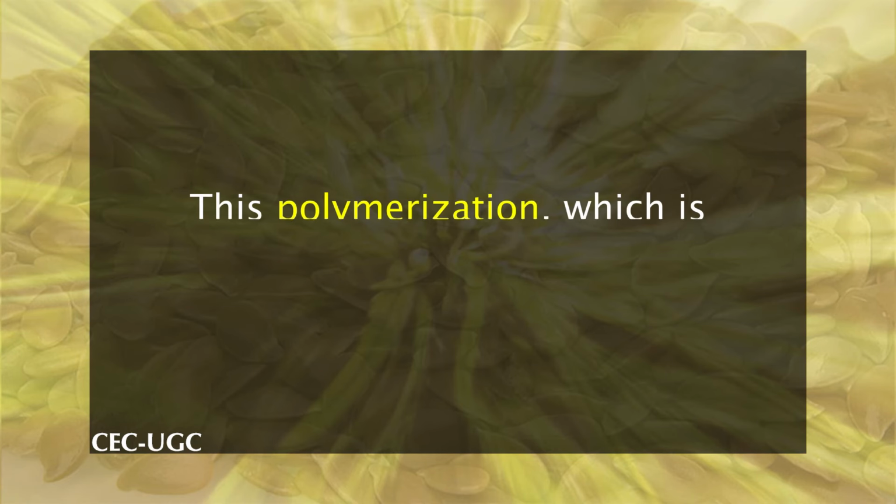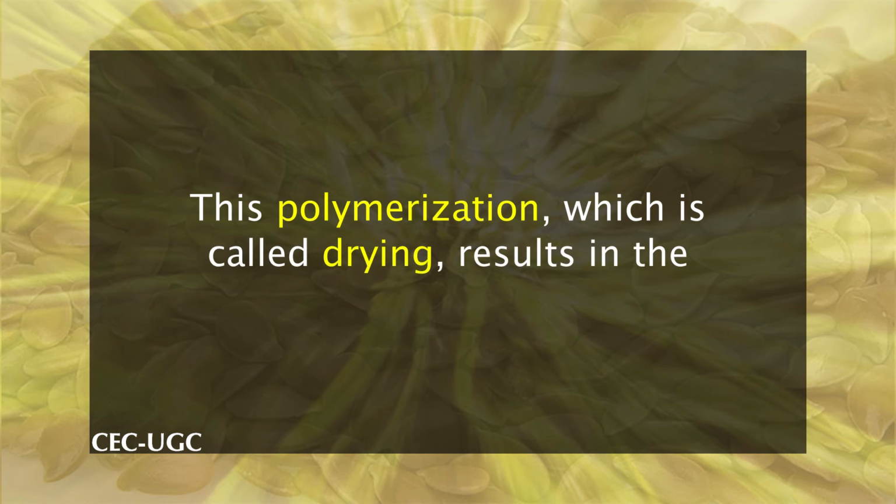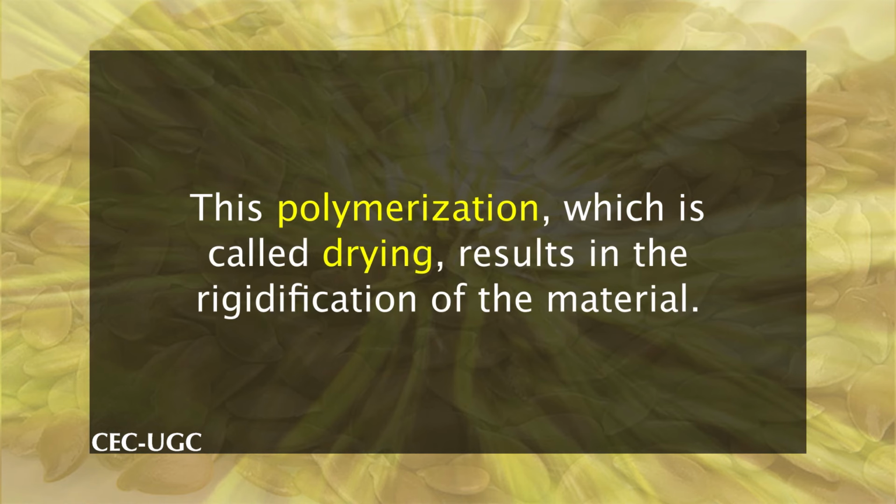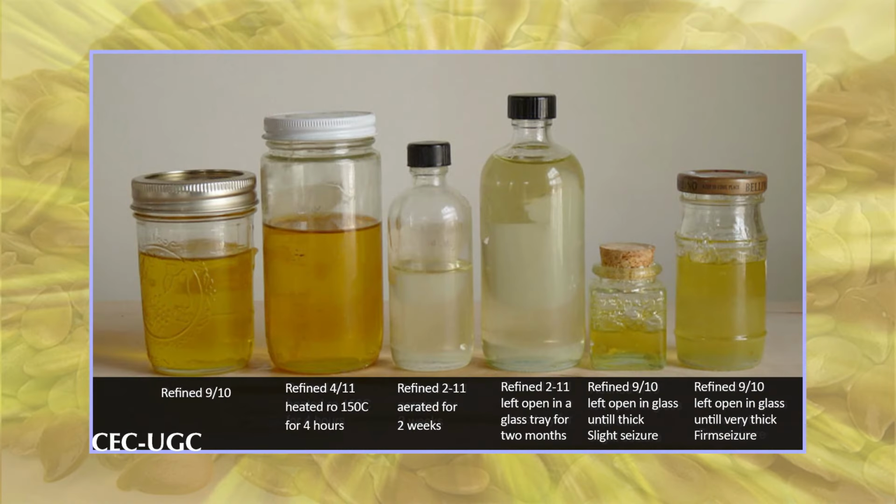Having a high content of di and triunsaturated esters, linseed oil is particularly susceptible to polymerization reactions upon exposure to oxygen in air. This polymerization, which is called drying, results in the rigidification of the material. To prevent premature drying, linseed oil-based products should be stored in airtight containers. Like some other drying oils, linseed oil exhibits fluorescence under UV light after degradation.